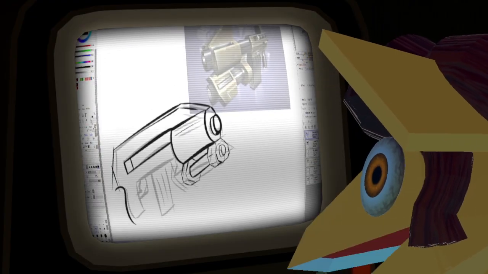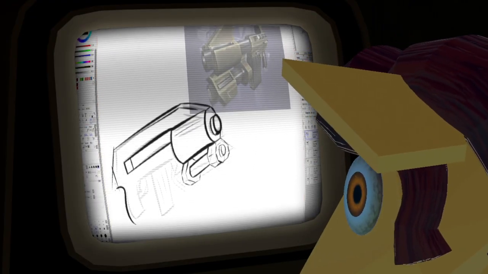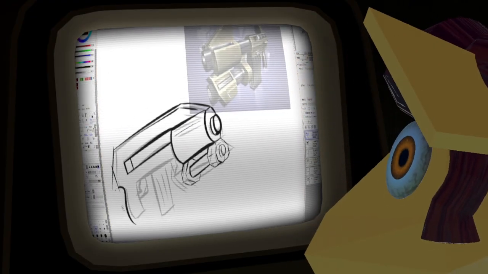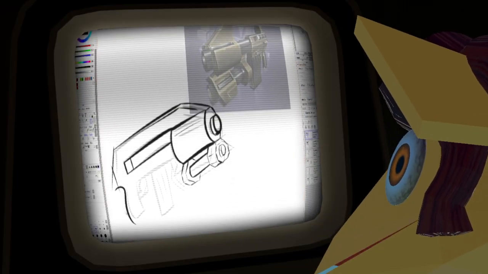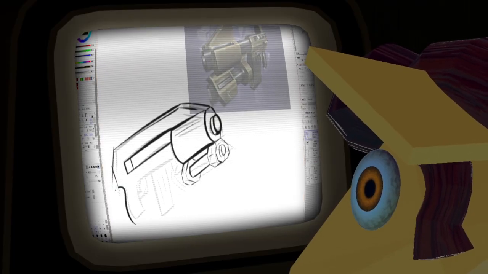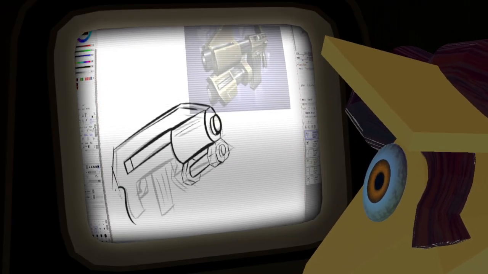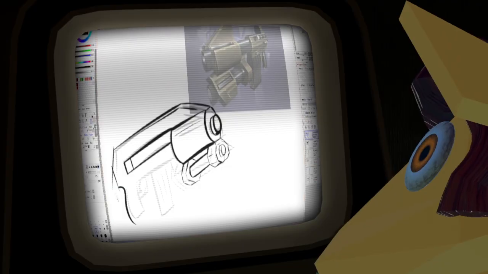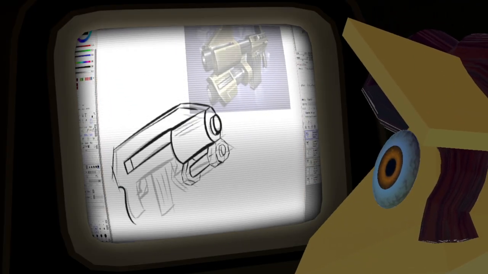Alright, let's get our eraser out. Hold on. This one.